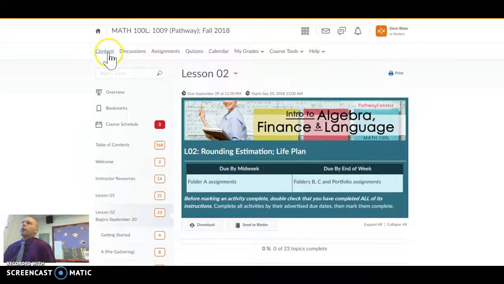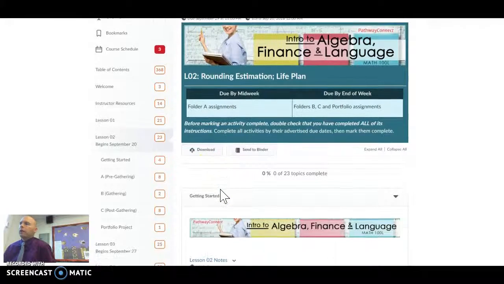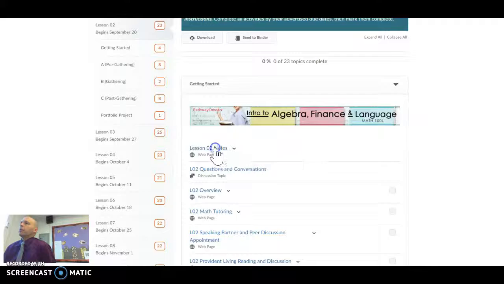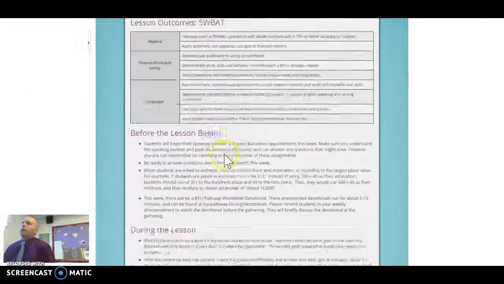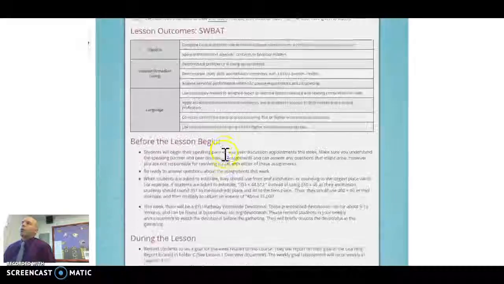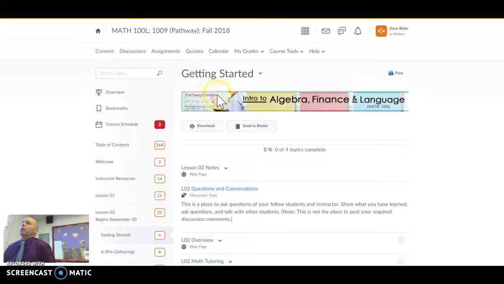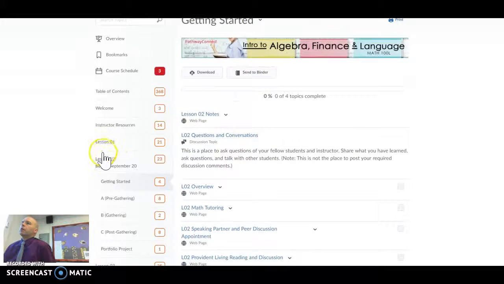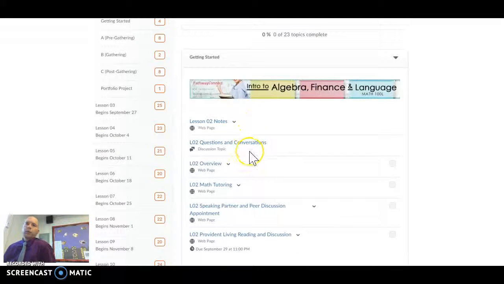So I clicked on content. This is week 2. It tells you have 23 topics, so this is a great indicator as to if you're clicking on everything, if you've read anything. As you click on things, it will take you to the right page, and it'll talk you through what you need to do on every lesson. So make sure you're doing that.